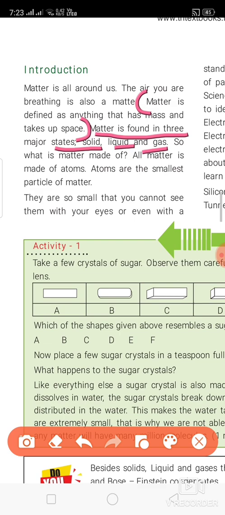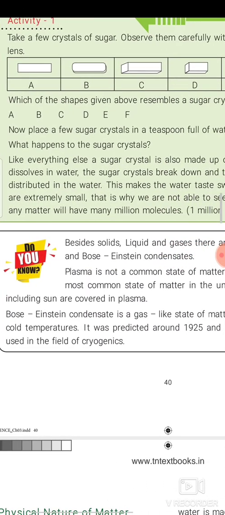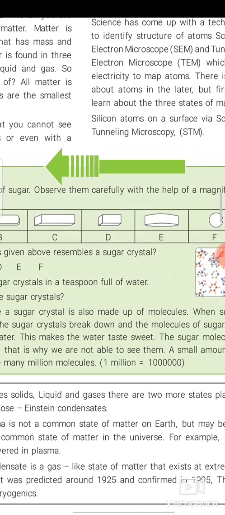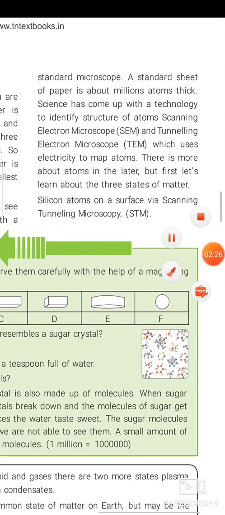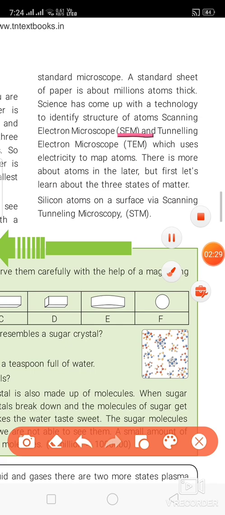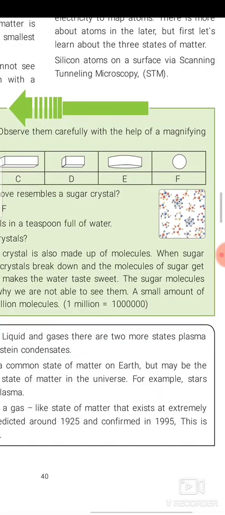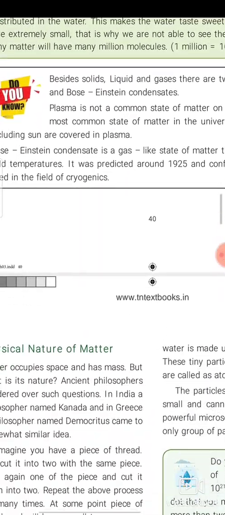We cannot see an atom with the naked eye, but using a standard electron microscope we can easily see an atom. So what are the instruments that can be used to see the atom? They are the atomic resolution microscope and the tunneling electron microscope. These microscopes are useful to see the atoms in matter. So we can conclude that every matter consists of minute particles called atoms.